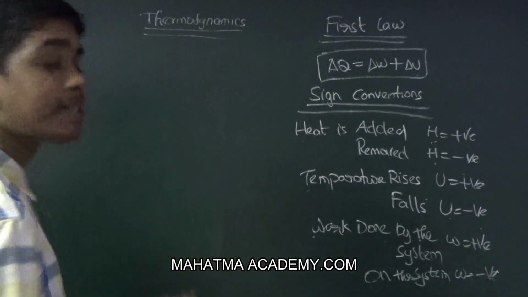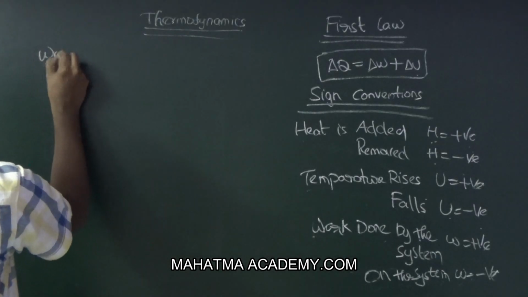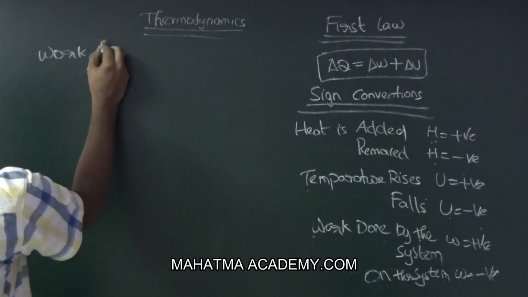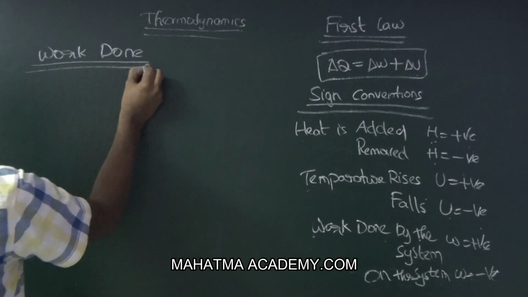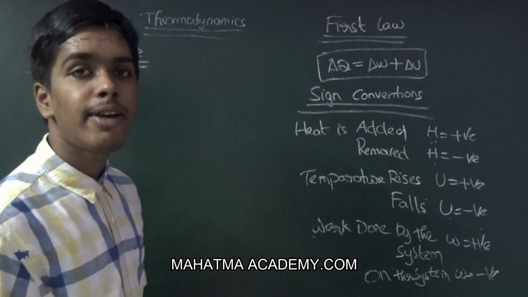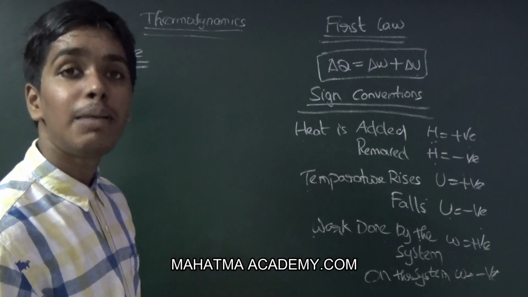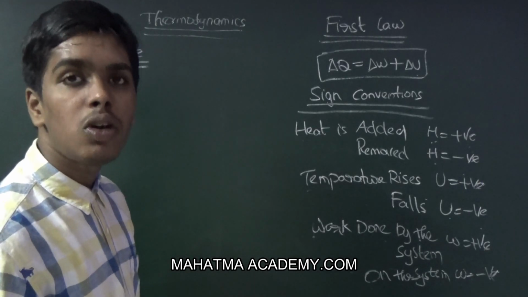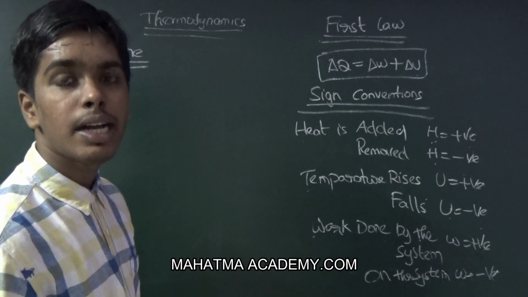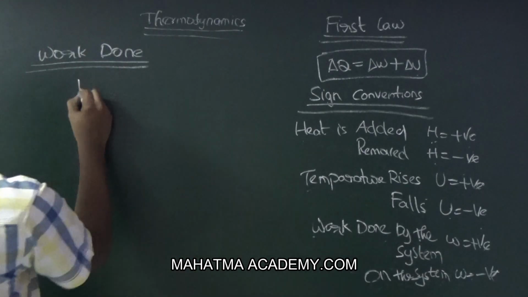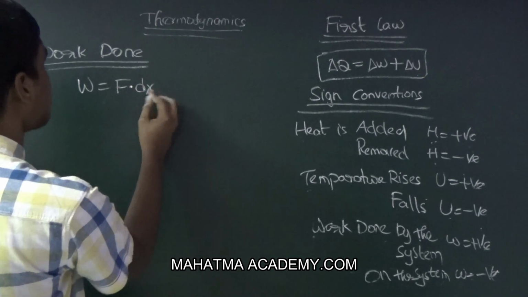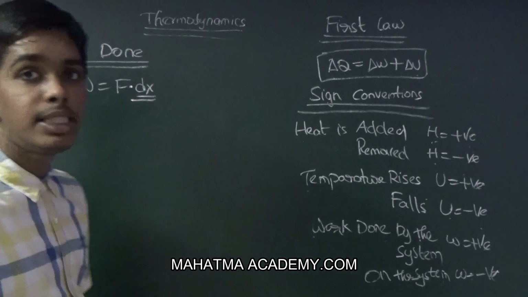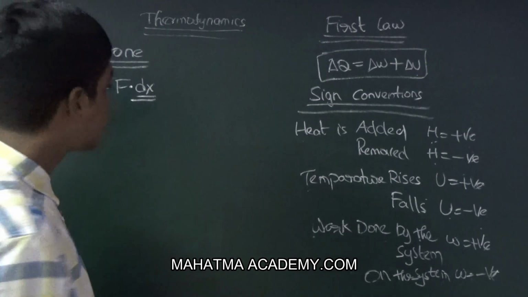Okay, work done. Now, what is meant by work done? We know the formula for work done. Work done is equal to force dot displacement. W is equal to F dot dx. Here dx means the change in displacement.